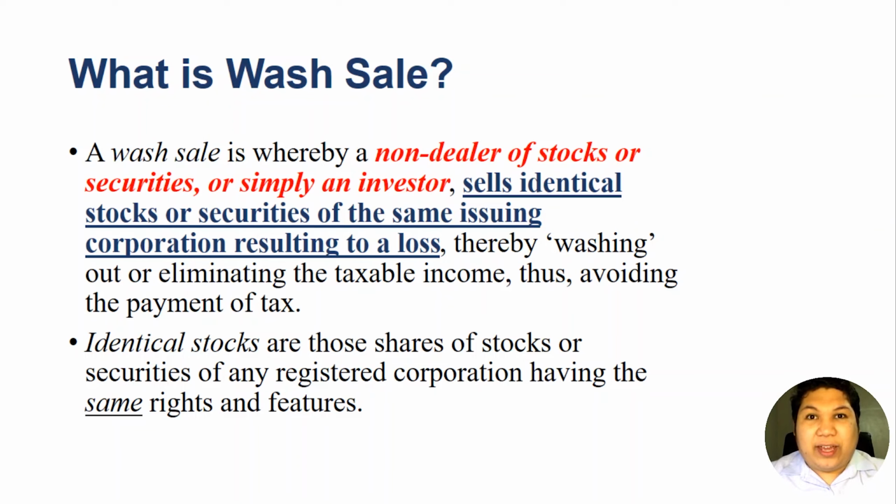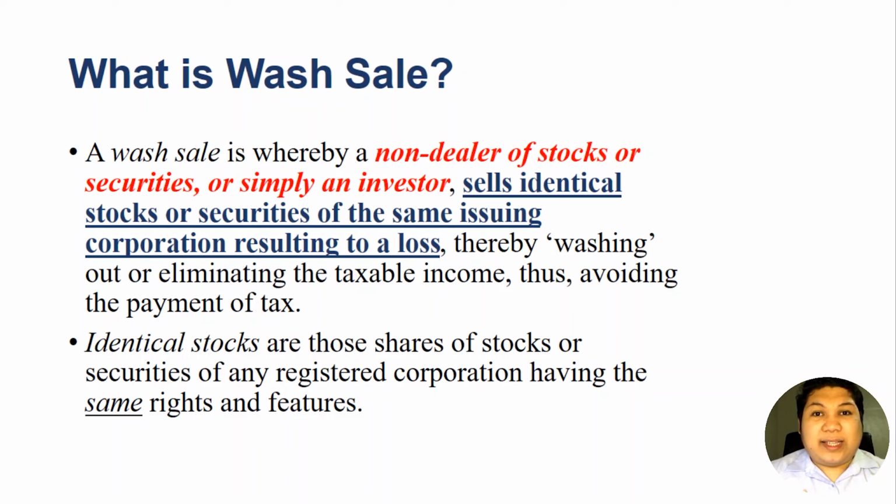So one of the many schemes of the taxpayers to reduce their income taxes, to reduce their incomes, is to have a wash sale. This wash sale is, by the way, not illegal. It is not prohibited. But our law discourages this form of transaction because it eliminates the income, and when the taxpayer eliminates the income, it also escapes the taxes that should have been paid by him.